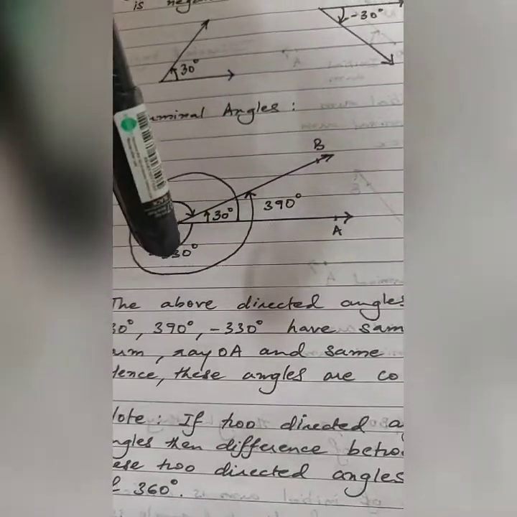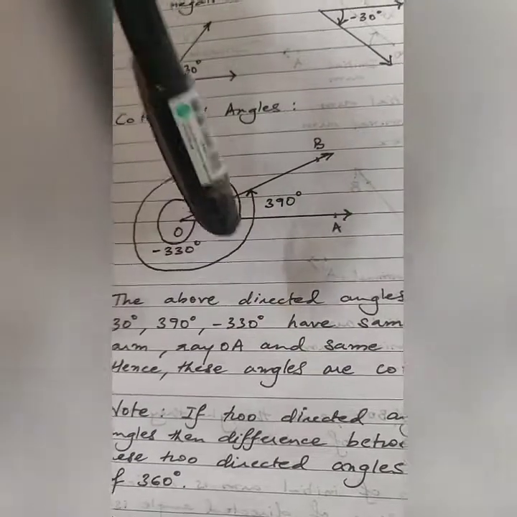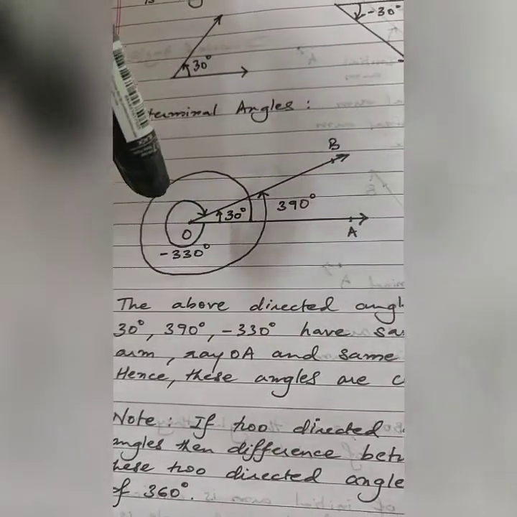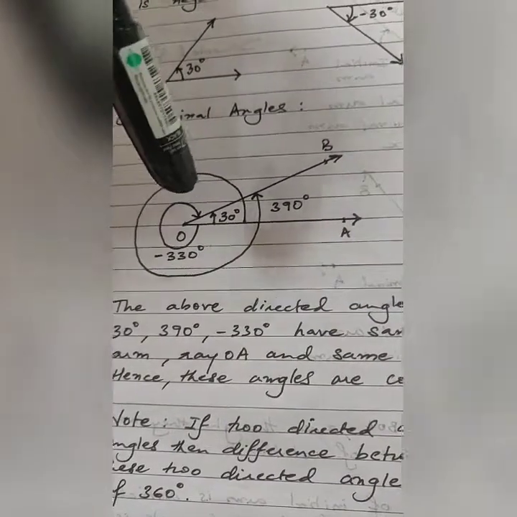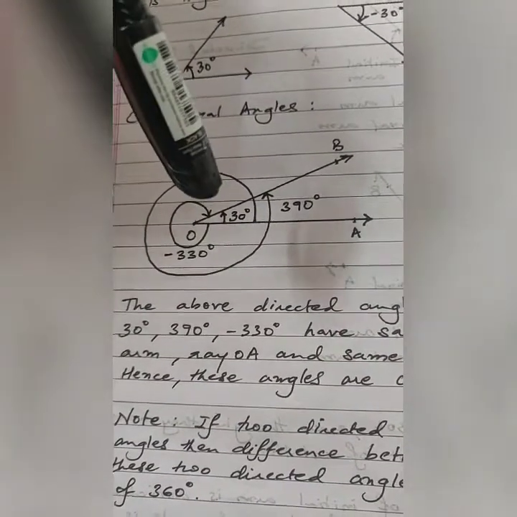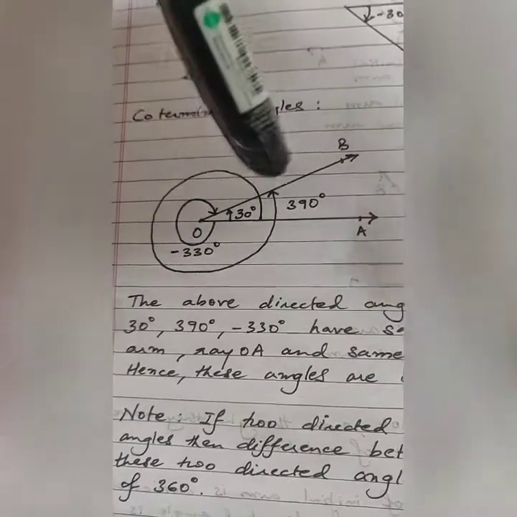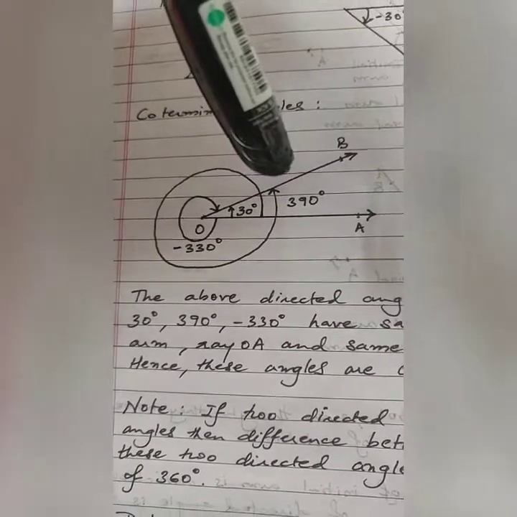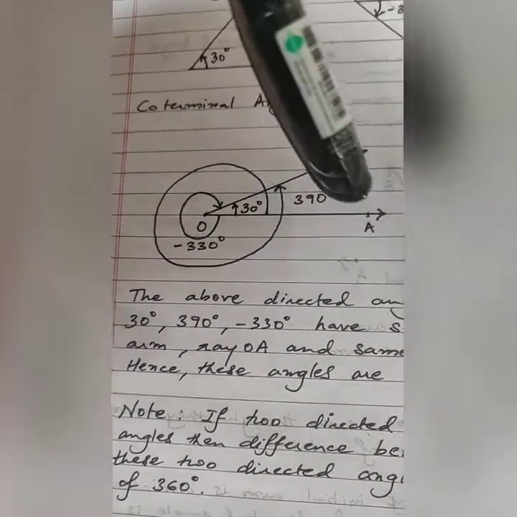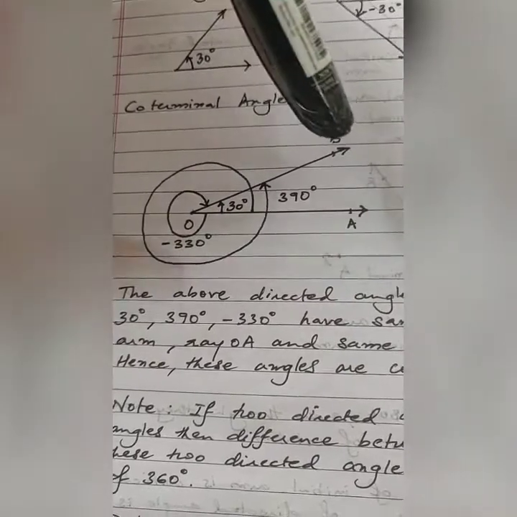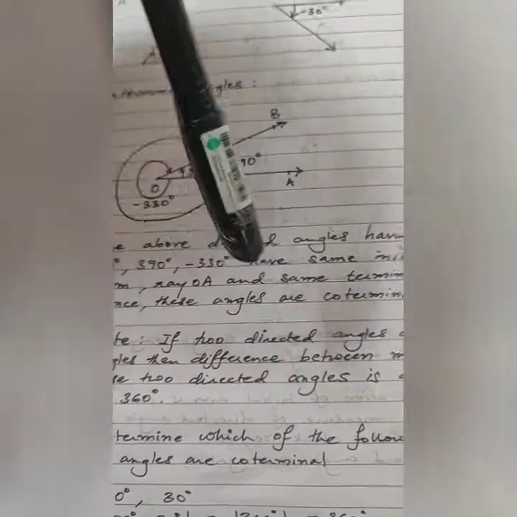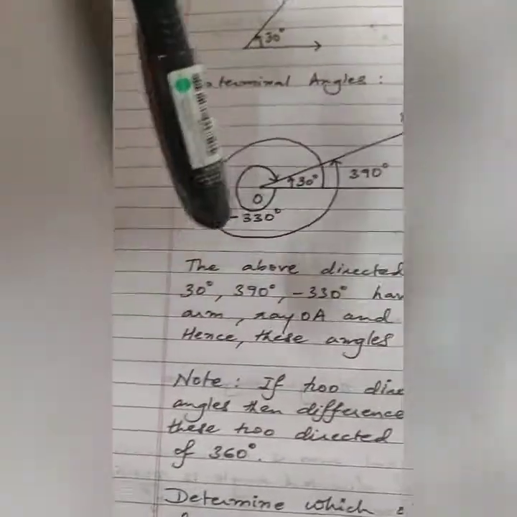Two of them rotated anti-clockwise, one went a full circle and another 30 degrees. The third angle got rotated in the clockwise direction and stopped 30 degrees short of a full circle, which means it started at OA and still ended up at OB. What is common for the three angles? The one thing common is that they are all starting and ending at the same arm, meaning they all have the same initial arm and the same terminal arm, which means that these angles are coterminal angles.